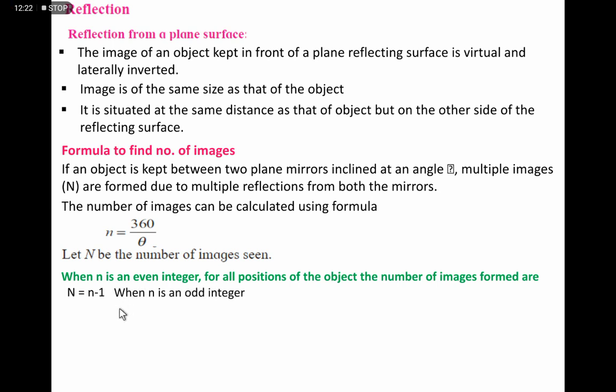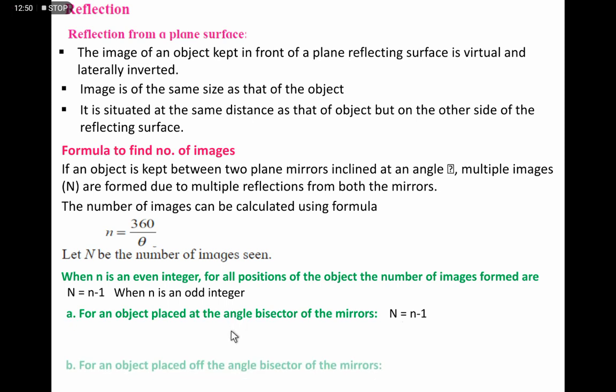Now, if n is odd, then for an object placed at the angle bisector of the mirrors, we know what an angle bisector is. If the object is placed at the angle bisector, we determine the number of images by the formula N equals n minus 1.